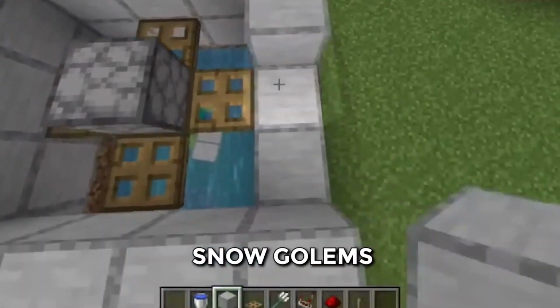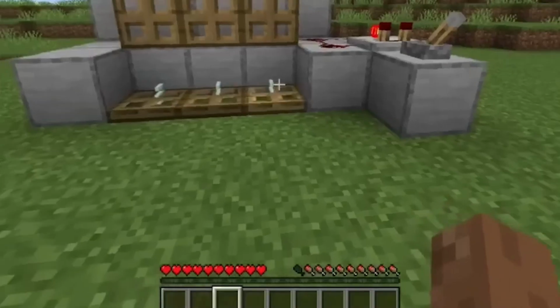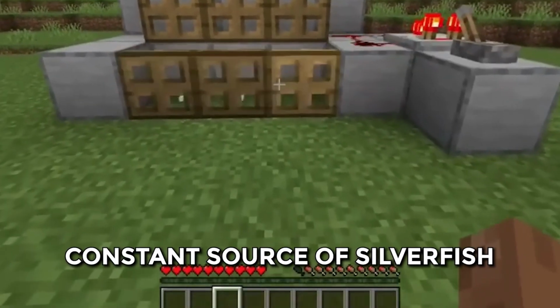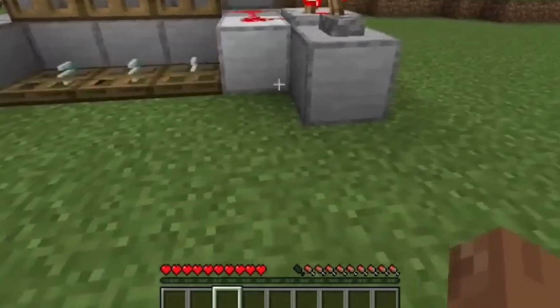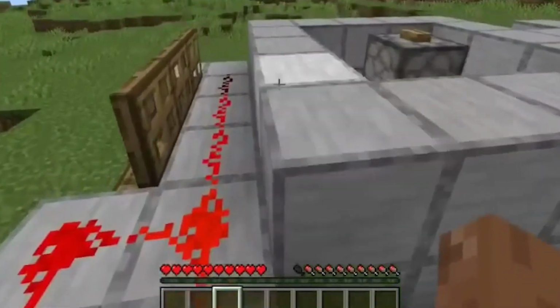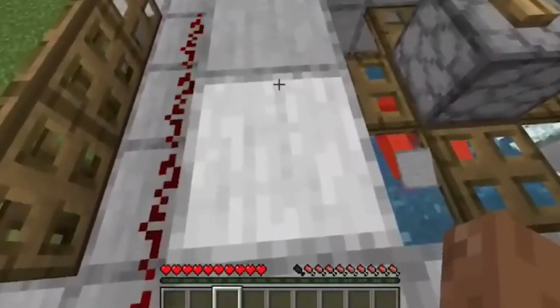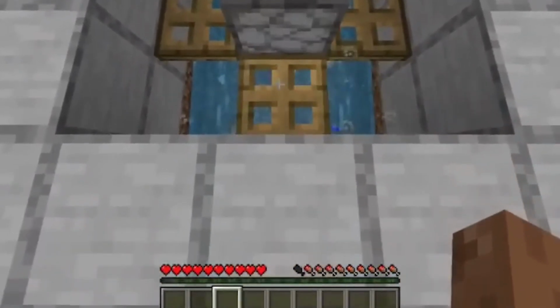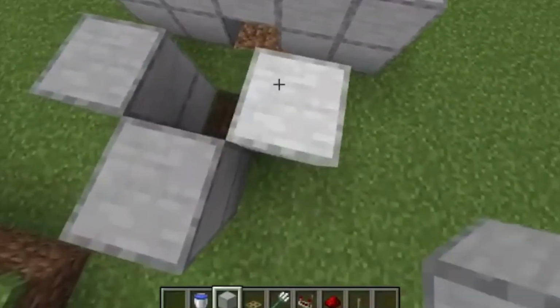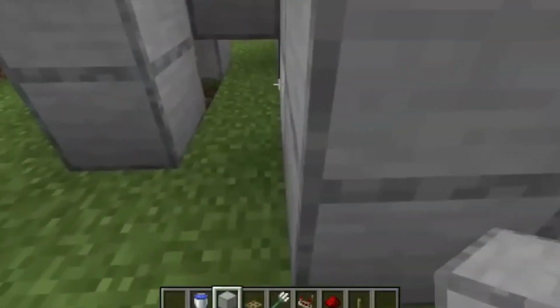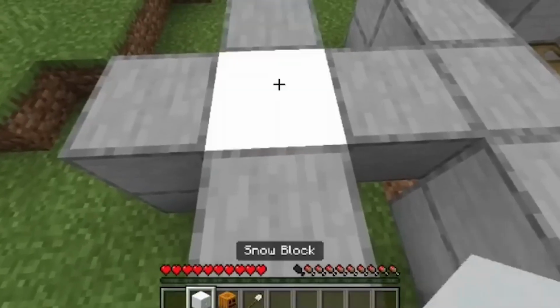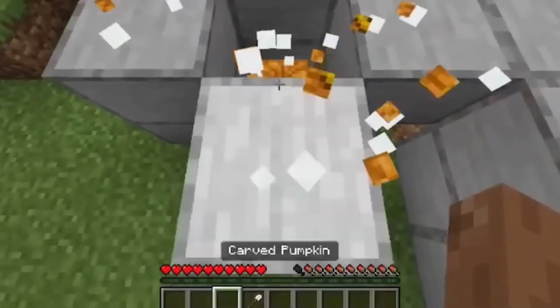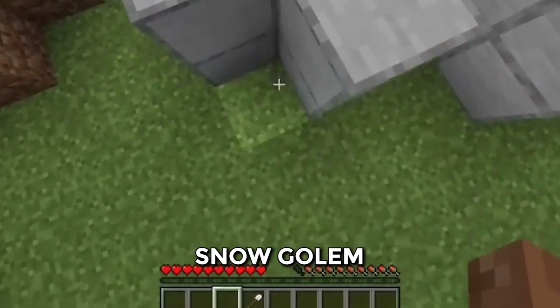Next up is the snow golems, because we need a constant source of silverfish. And the easy way for that is to make them angry by throwing snowballs using snow golems. For that, find a flat place near the chamber, preferably behind the system like this. Then stack up the blocks in this fashion and place a carved pumpkin on top. And that's it, you created a snow golem.